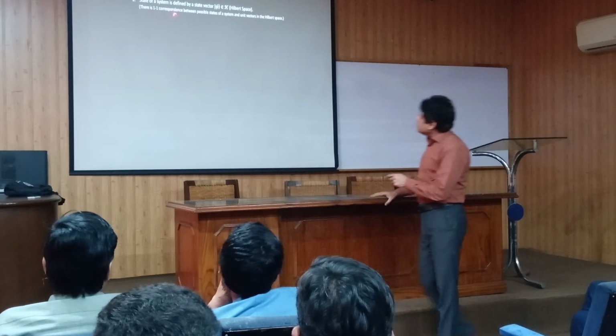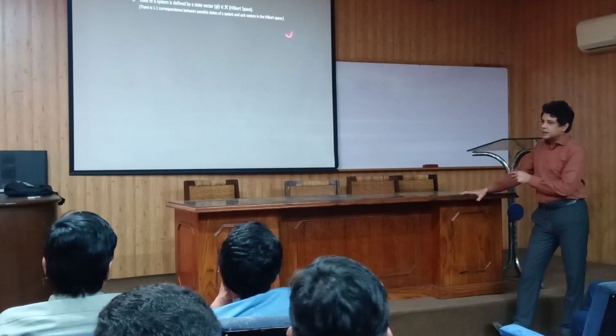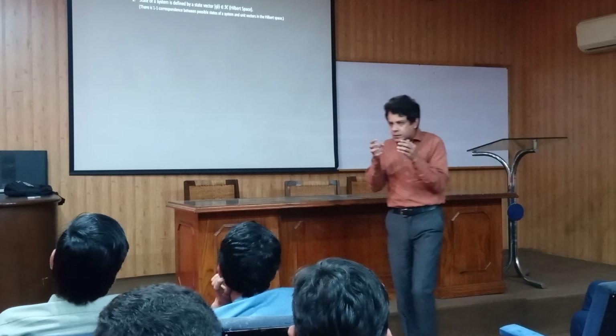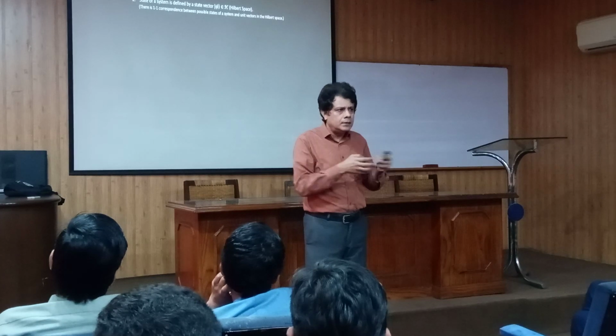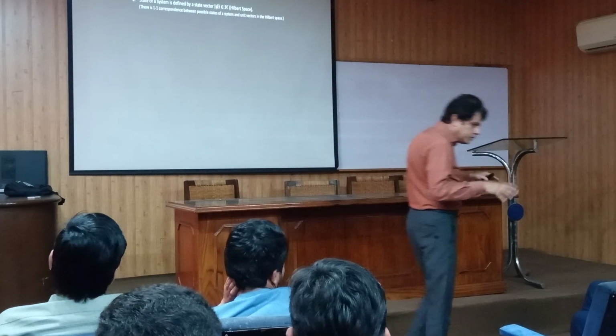And there is a one-to-one correspondence between the possible states of the system and unit vectors in the Hilbert space. The only complication is that they can be infinite dimensional, whereas ordinary linear vector spaces can only be finite dimensional.